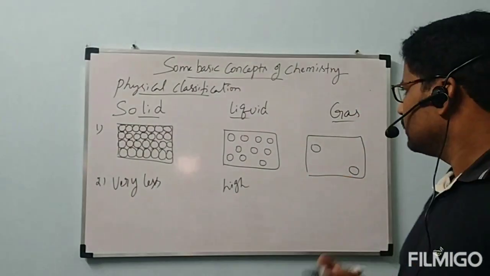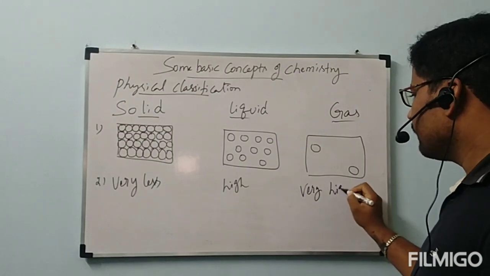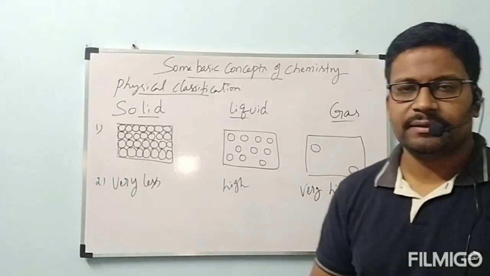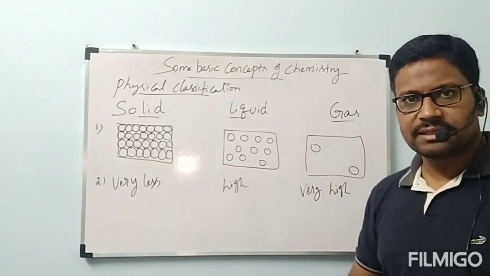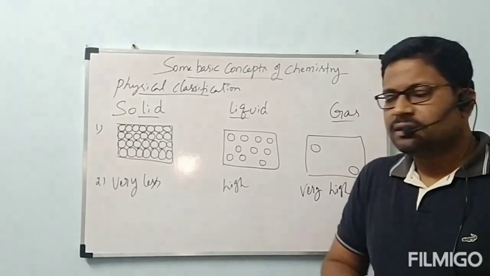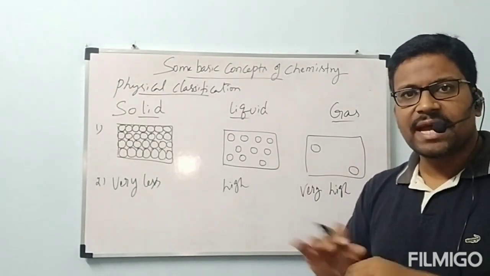Next, coming to gas, the distance between the particles is very high. That is, interparticular distance is very high in gas. Interparticular distance in solid is very less. Interparticular distance in liquid is high.